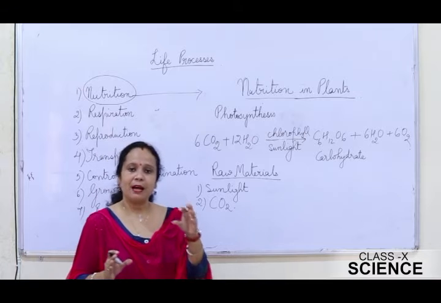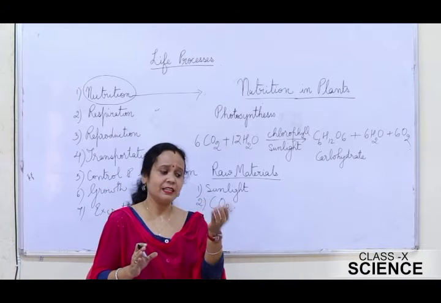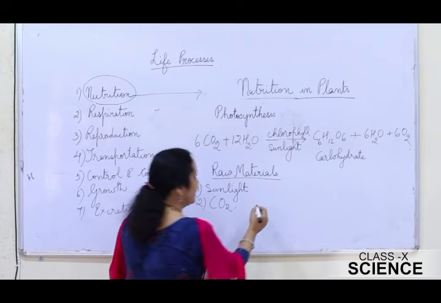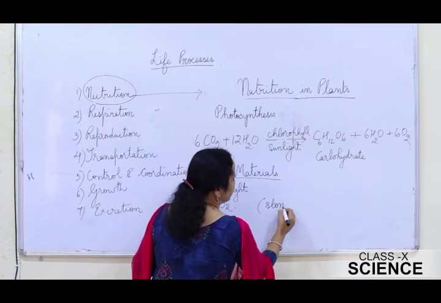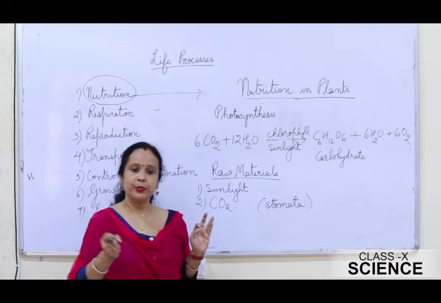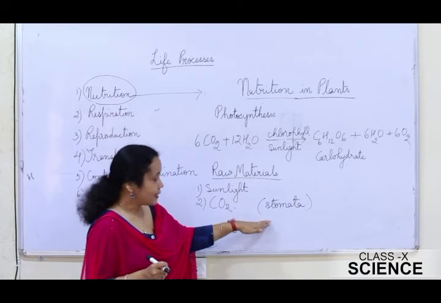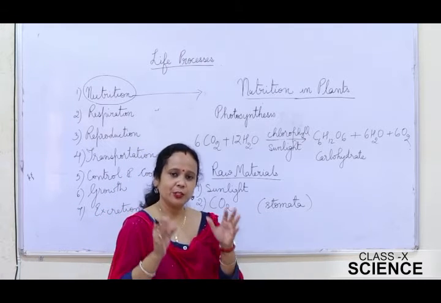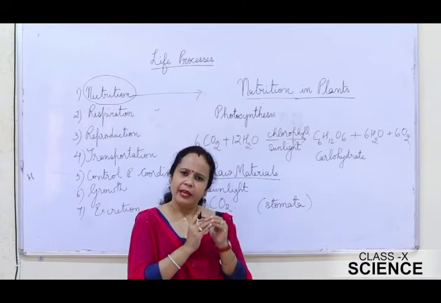The leaves of the plants have tiny pores present on the under surface of the leaves, which are known as stomata. These stomata actually take in carbon dioxide during the day, as a result of which photosynthesis takes place. What will happen if the stomata remain open every time?